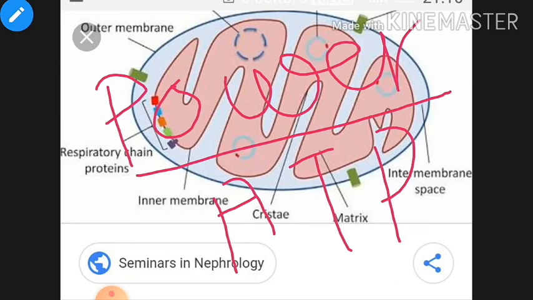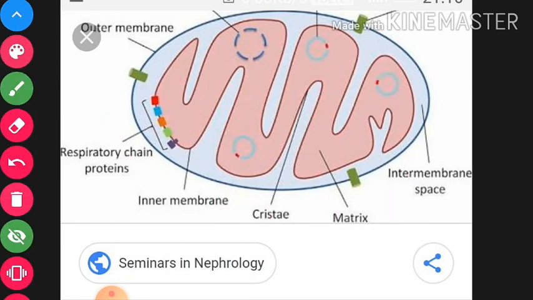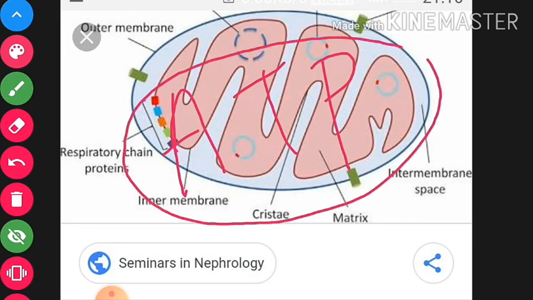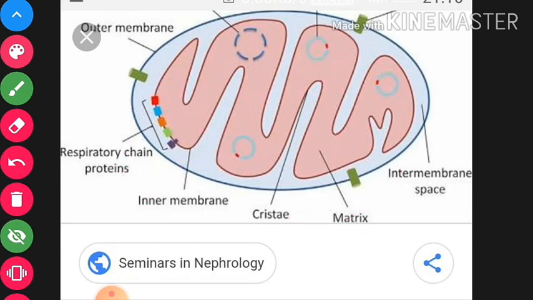The mitochondria are called powerhouse of the cell because of producing the energy, and energy is always produced in the form of ATP. Energy is produced in the form of ATP in the cell, especially in the mitochondria. Must remember, there must be no confusion.